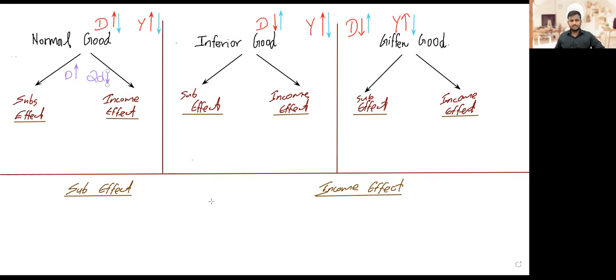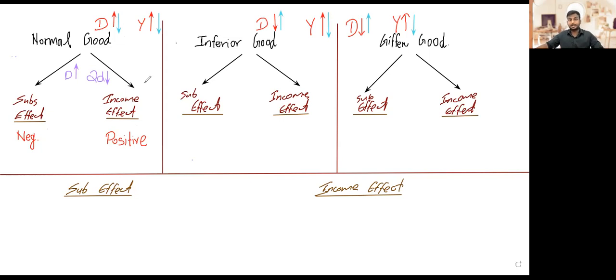When we talk about the substitution effect, you might have studied this: for any good, not just a normal good, the substitution effect will be negative. But the income effect for a normal good would be positive. When income goes up, demand goes up; when income comes down, demand comes down. That is a plain, simple fact, but we'll explain it in a very detailed manner in a bit.